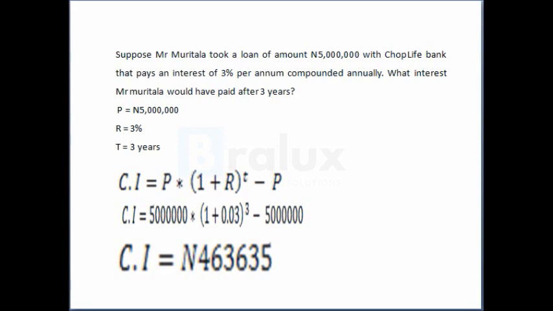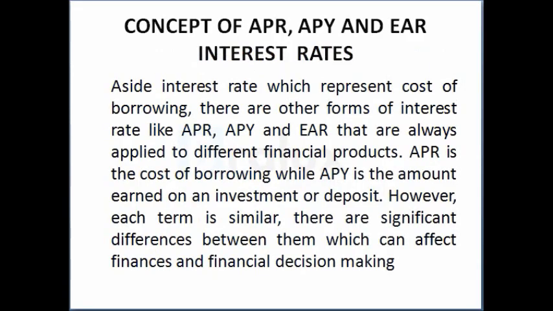So earlier on, we talked about interest rate as a rental fee on the usage of a particular asset, which can either be deposit or loan. So an interest rate gives rise to another concept known as the concept of APR, APY, and EAR. So aside from interest rates, which represent cost of borrowing, there are other forms of interest rate like APR, APY, and EAR that apply to different financial products.